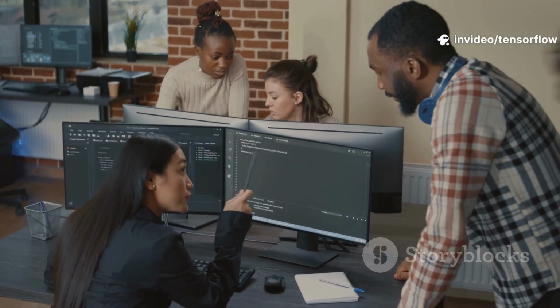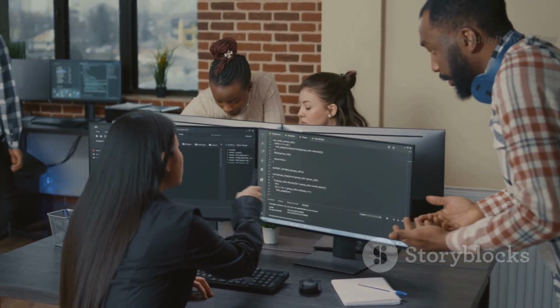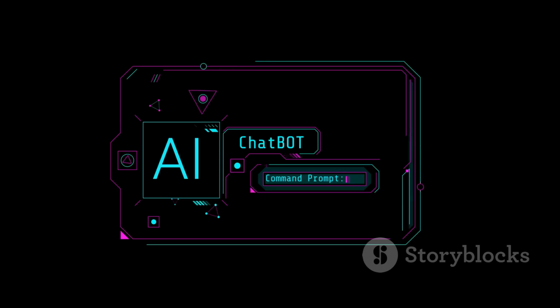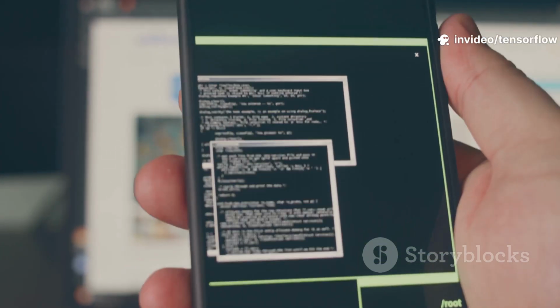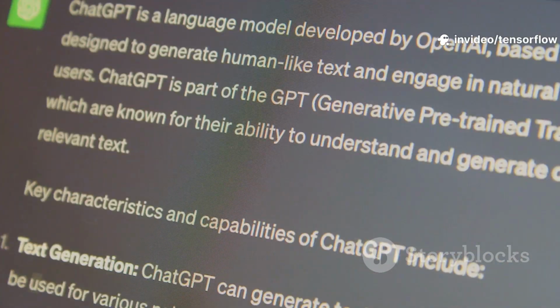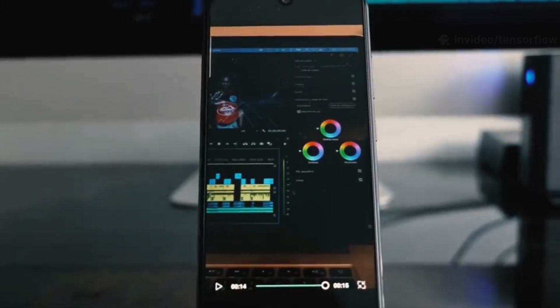A team working on natural language processing can fine-tune a small language model on their private data, and serve it cheaply with TensorFlow Serving to power a customer support chatbot. A mobile developer can use a pre-trained vision model from TensorFlow Hub, export it to TF Lite, and build an offline feature for sorting images on a user's phone.